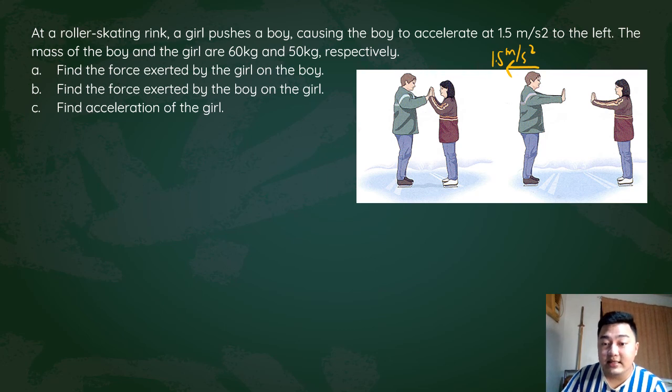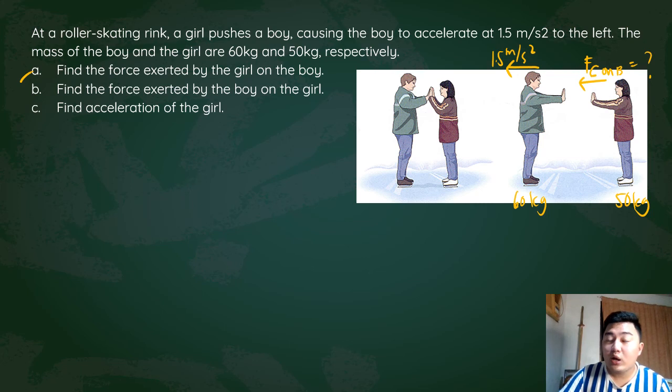The boy weighs 60 kilograms. The girl weighs 50 kilograms. So the girl exerted a force on the boy. What will be the force of the girl on the boy? That is your first question.